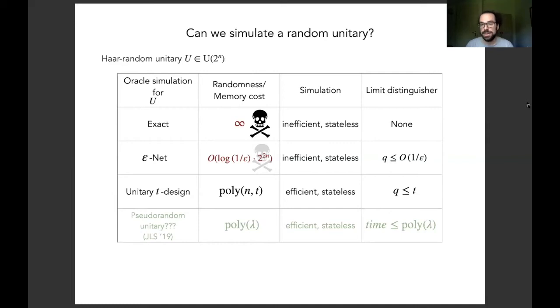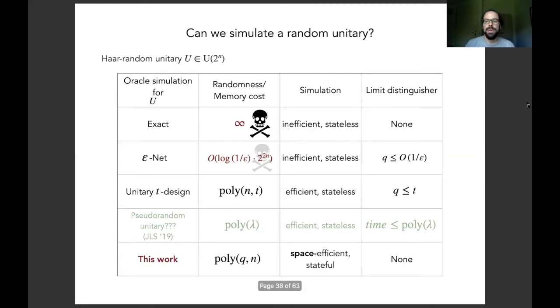Here, the situation is not quite satisfactory at this point. This is because while pseudorandom unitaries have been defined by G, Liu, and Song as well, at this point, there's no provably secure construction known. Again, we can contribute by supplying the last line of this table, at least in some form.